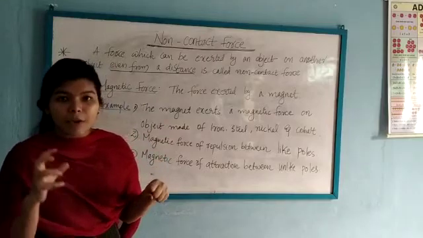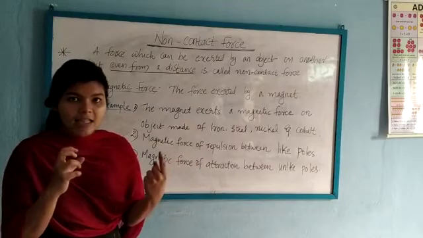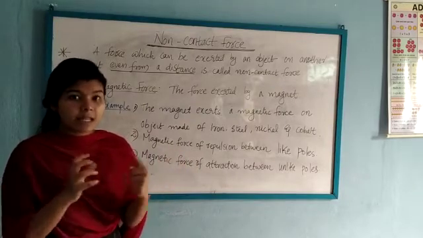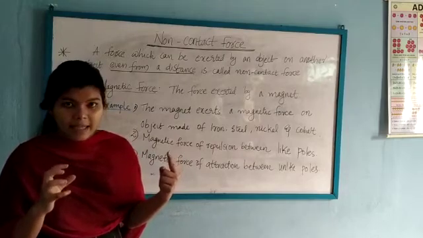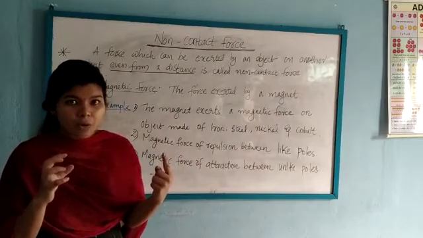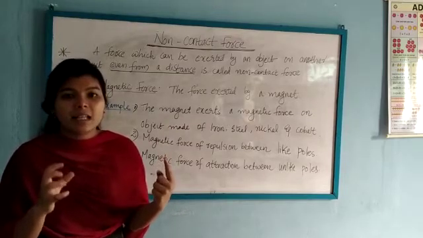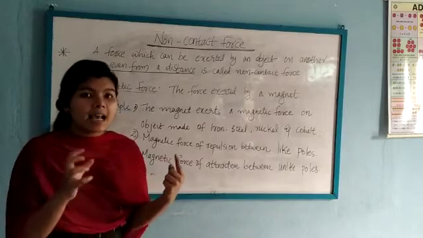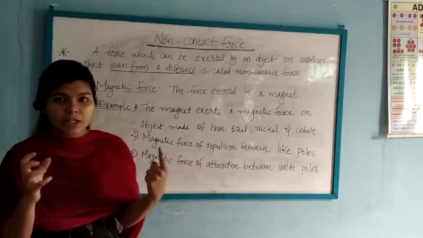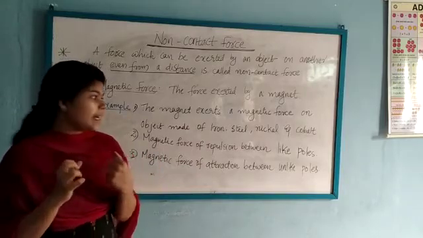In the case of a magnet and an iron nail, the magnet exerts a force on the iron, called magnetic force. As a result, the nail is attracted towards the magnet, with no physical contact between them.